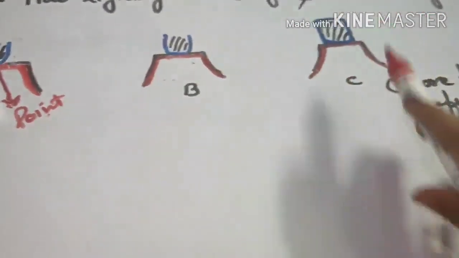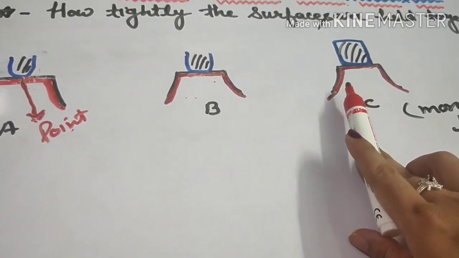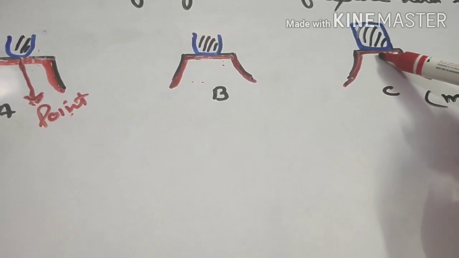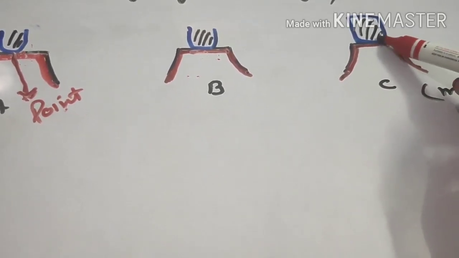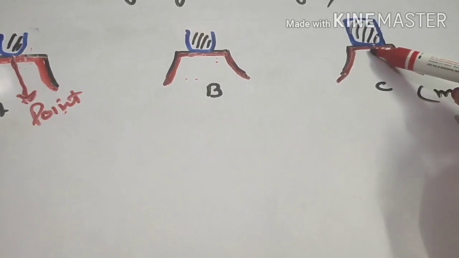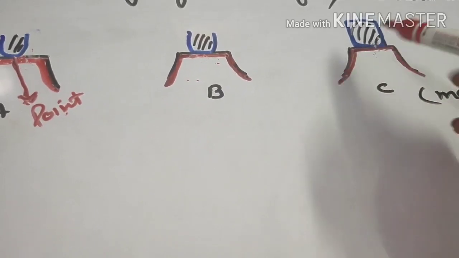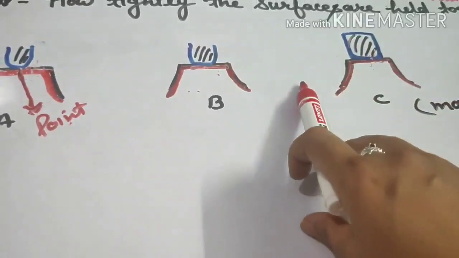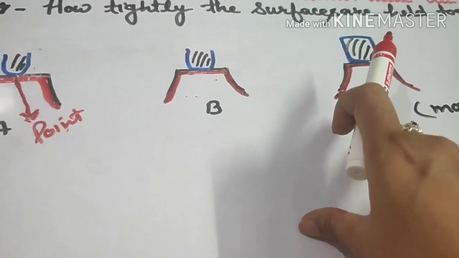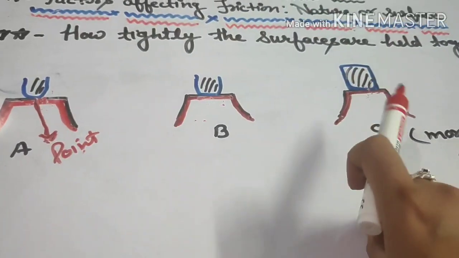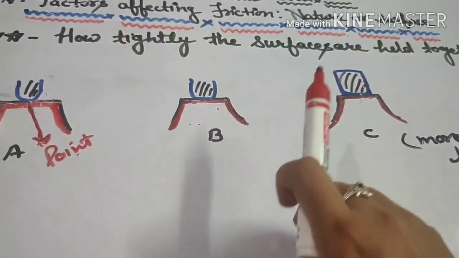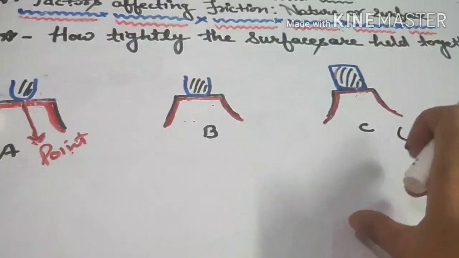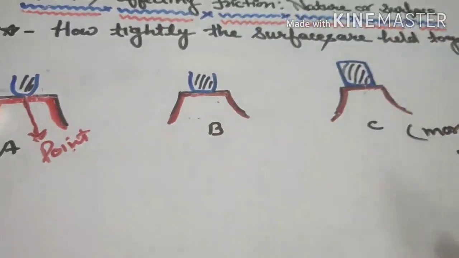All right, and here the object is heavy, that means the surface of the object and the surface of this table are in contact with each other very tightly. So that means here the weight of the object is high, heavy, so obviously here friction is more. All right, so friction depends upon how tightly the surfaces are held together, or we can say that more weight has more friction and less weight has less friction. Okay.